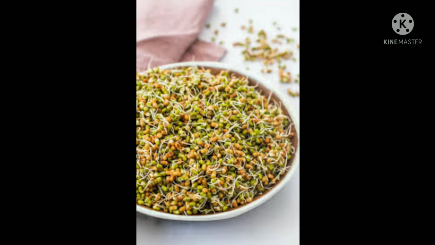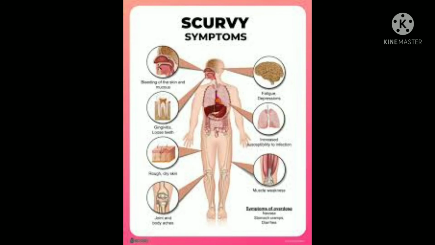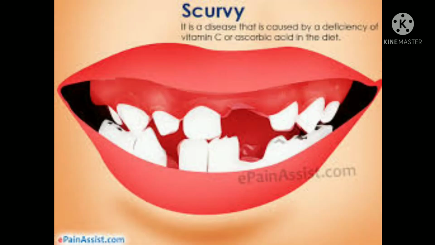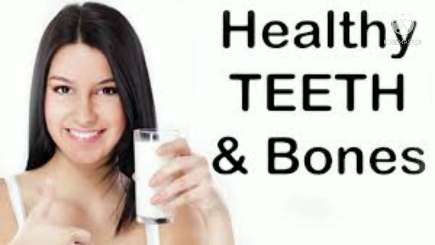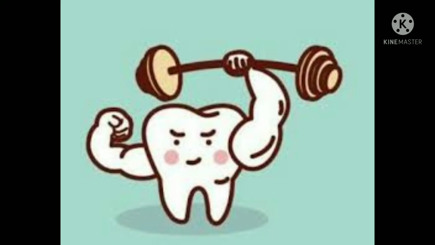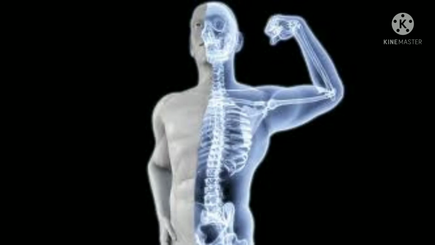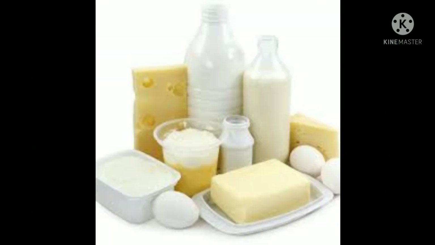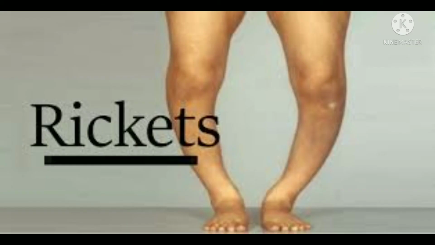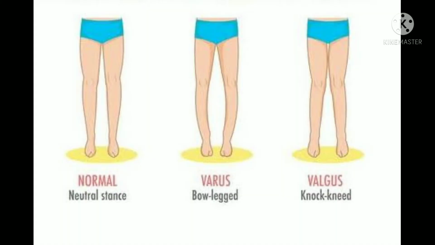Deficiency of vitamin C, we get scurvy. Another vitamin D, its function is health of bone and teeth. Resources for vitamin D are sunlight, milk products. Deficiency of vitamin D, we get rickets.